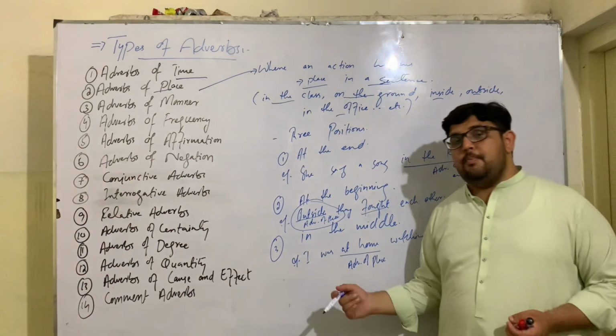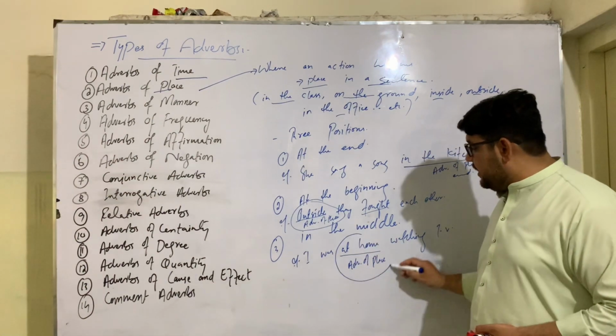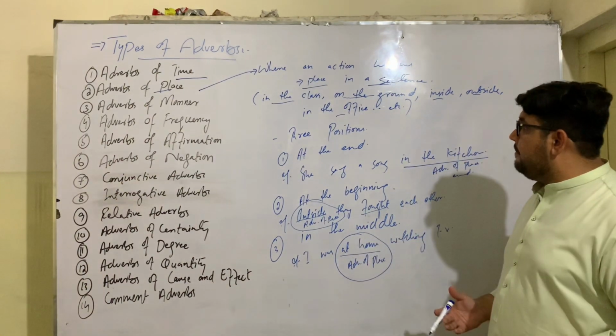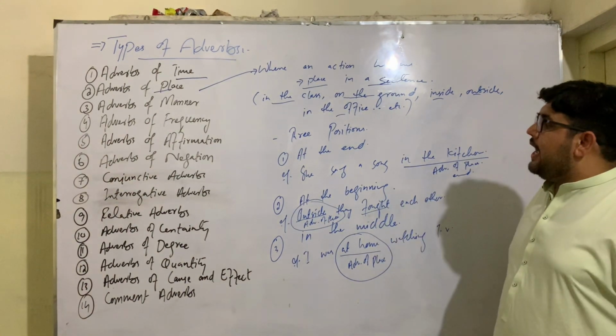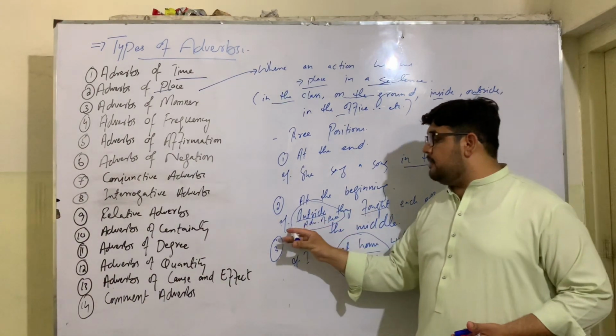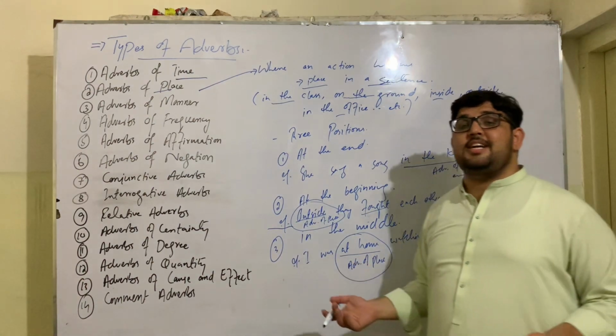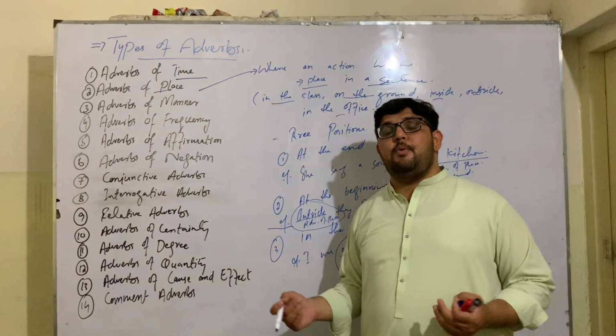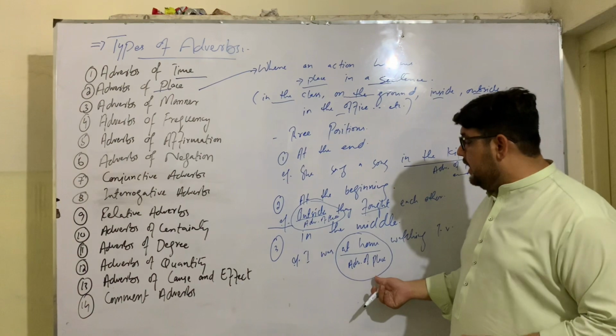So adverb of place, the way we have used them. So these are all about adverbs of place. They can come at the end of a sentence. They sometimes come at the beginning of a sentence when they are not considered as part of a sentence, and they also come in the middle of a sentence.